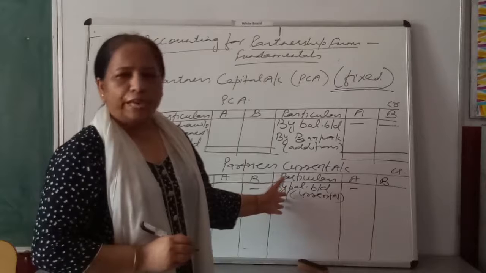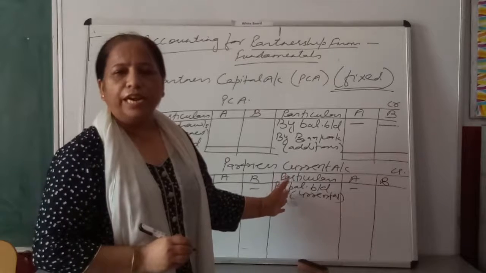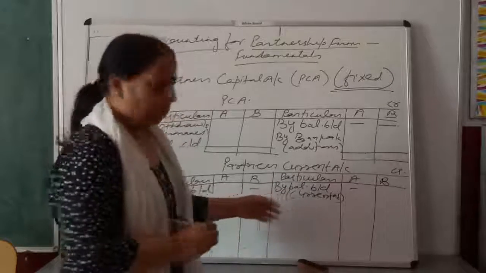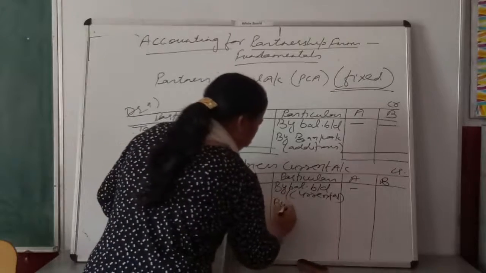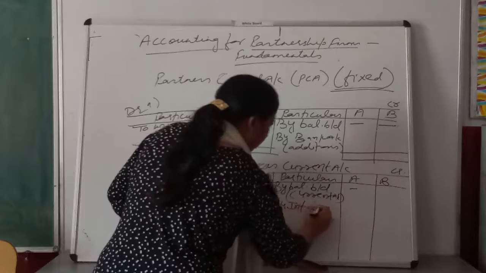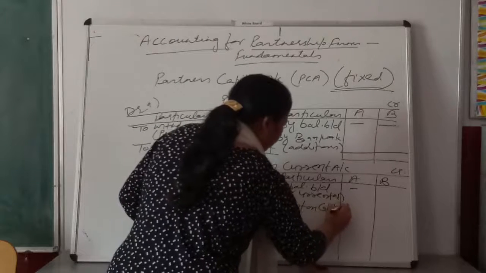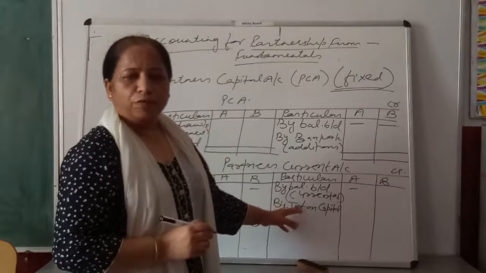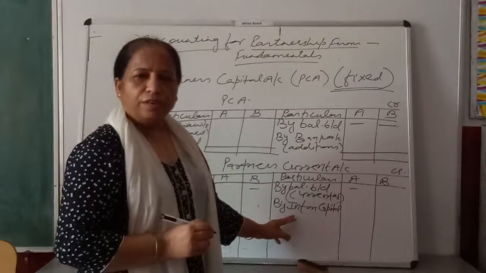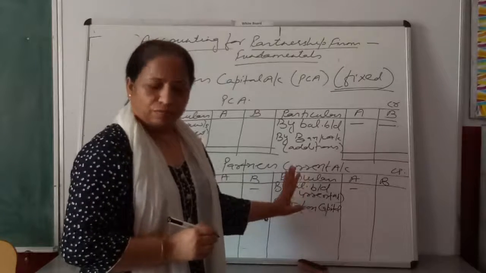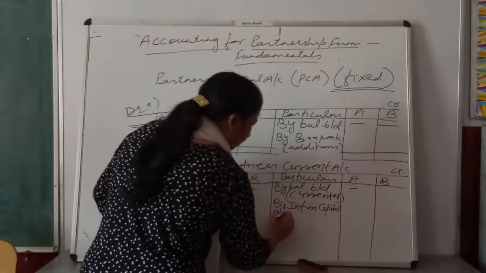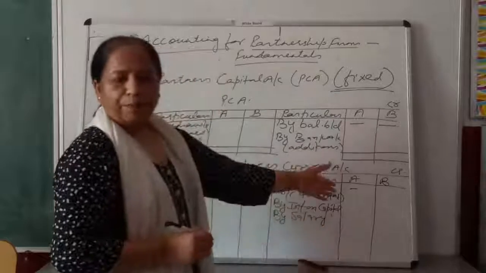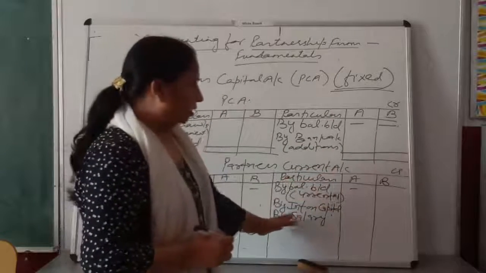After that, what will you write? What will partners get from the firm? You will write it in the credit side of partner's current account. Partners can get interest on capital from the firm. Right? Interest on capital is an income of the partner and you will show it in the credit side of the current account. Right? After that, by salary. If A or B is getting any type of salary from the firm, you will write it in the credit side.